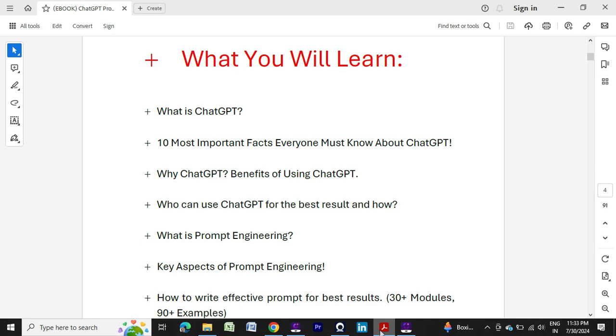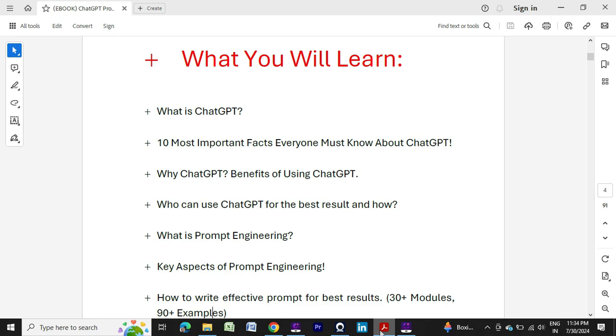I created a notepad, a notebook type of document, and then I converted that into a PDF ebook. Don't worry, I will provide that ebook to you also. You will get all the details, and step by step you can follow all those things. You can copy and paste, and you can read also. I think my screen is now visible.